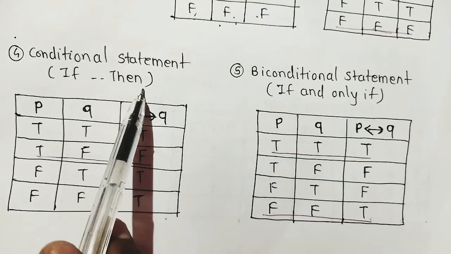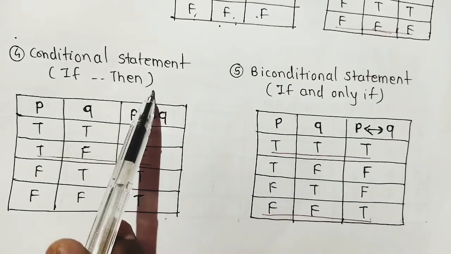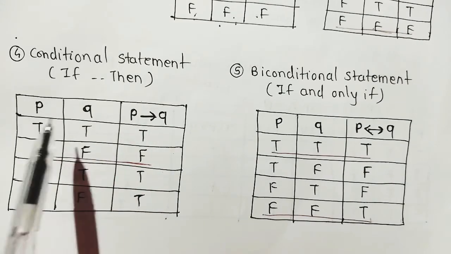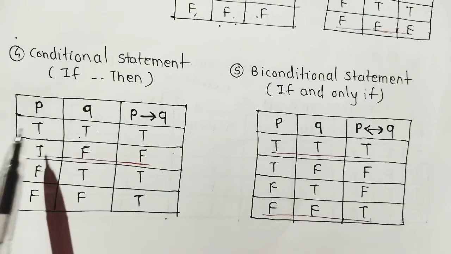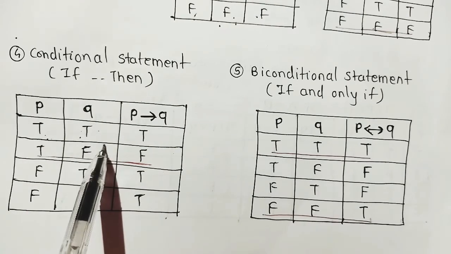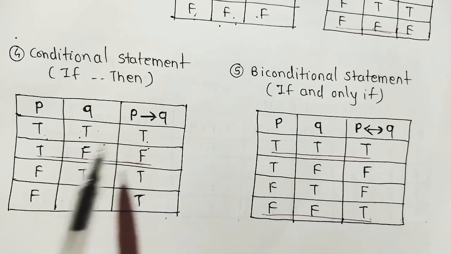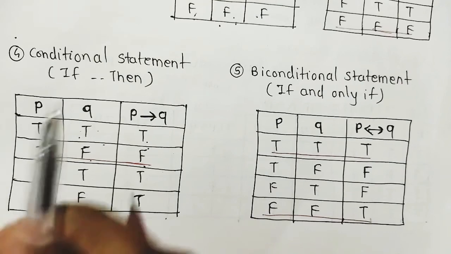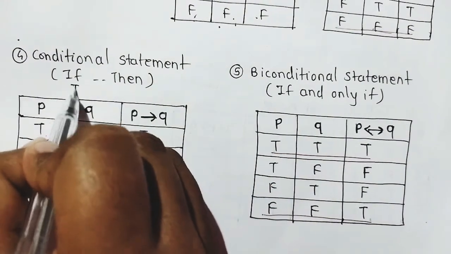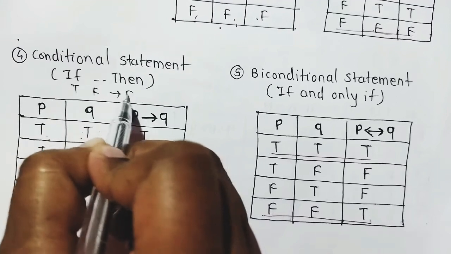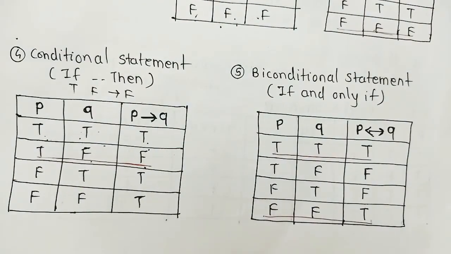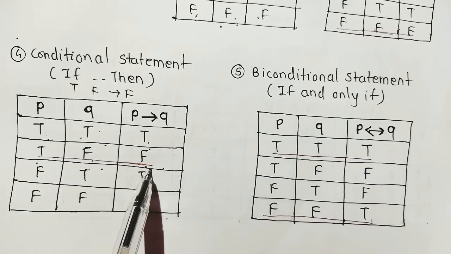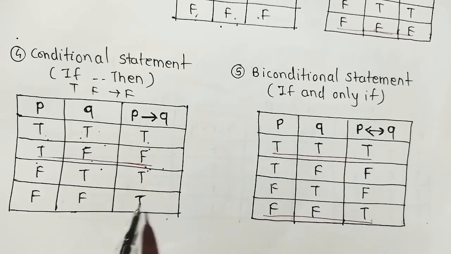Next is the conditional statement, a logical connective. What is a conditional statement? There is a condition: if, then. If P and Q are two propositions and both are true, then this is true. For T, F, this is false. Here, just use the trick: if P is true and Q is false, then false, otherwise true. Only this condition. If the first is true and the second is false, then P implies Q is false, otherwise true.